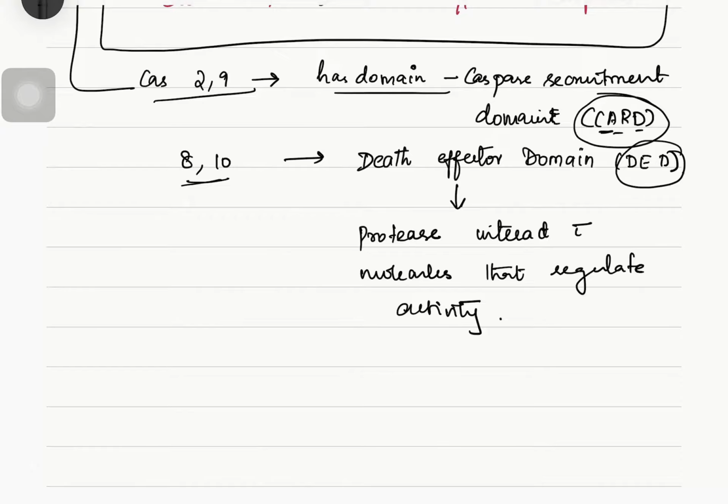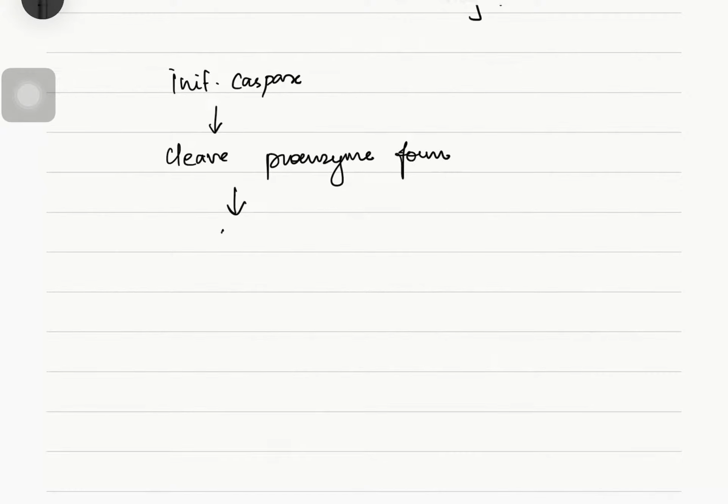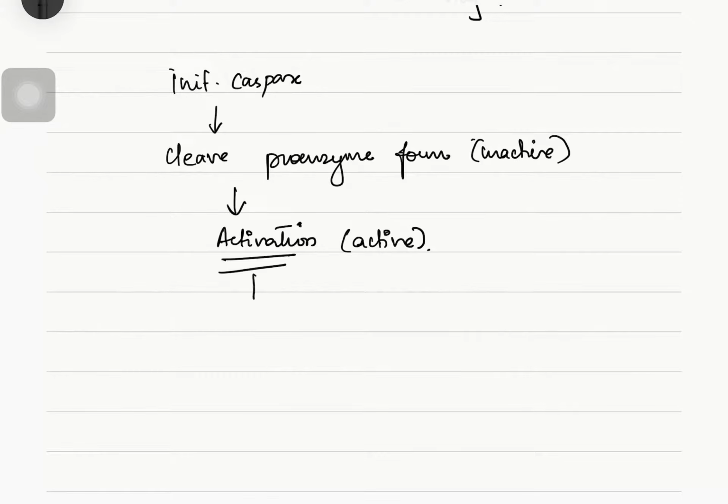So now what will the initiator caspase do? We have mentioned two kinds of caspases, initiator and effector. The function of the initiator caspase is to cleave the proenzyme form of the effector caspase, which is the inactive form, into the active form of the effector caspase, which causes apoptosis.